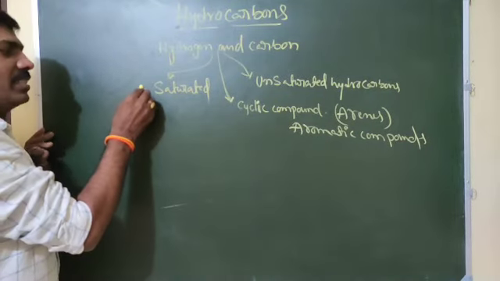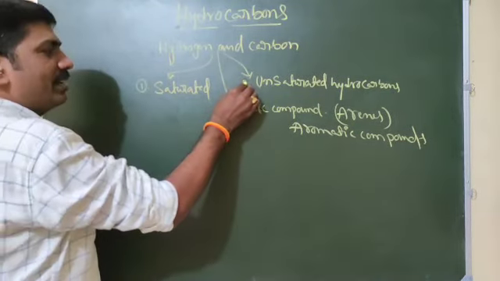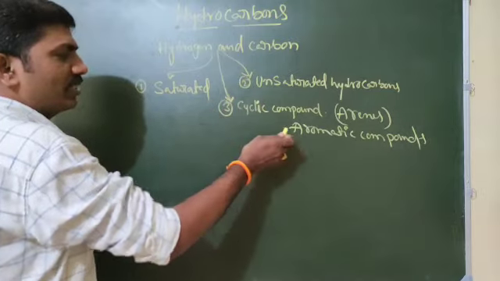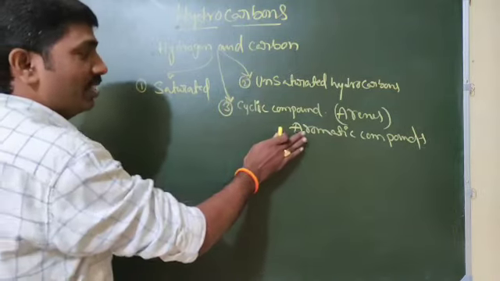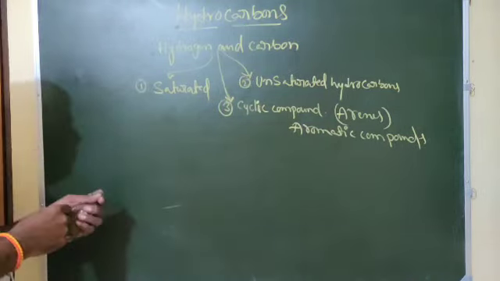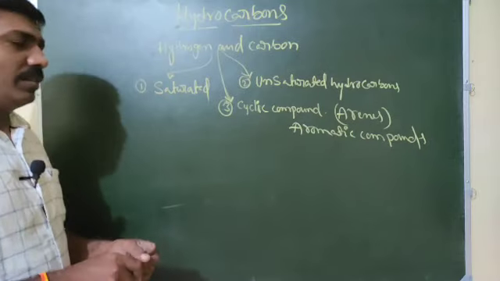In this chapter we will discuss these 1, 2 and 3. Cyclic compounds, example benzene. So these three we will discuss fully in this chapter.